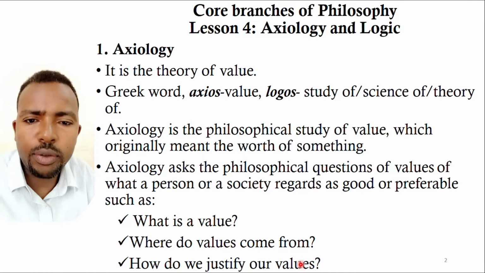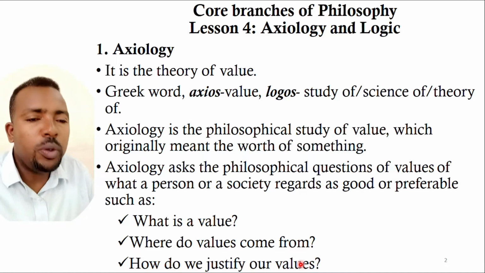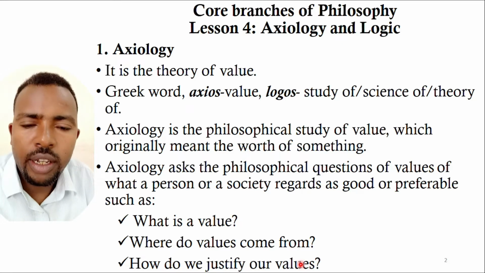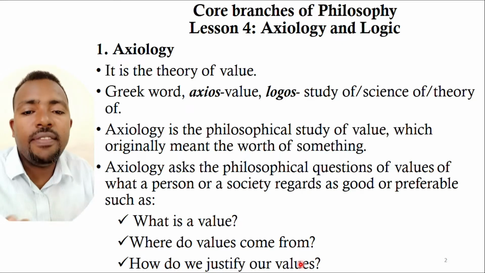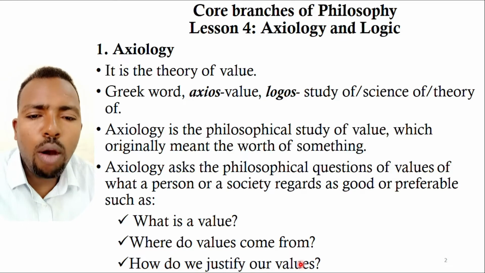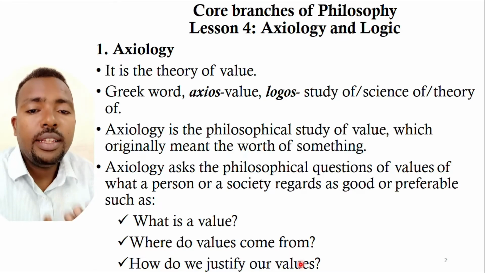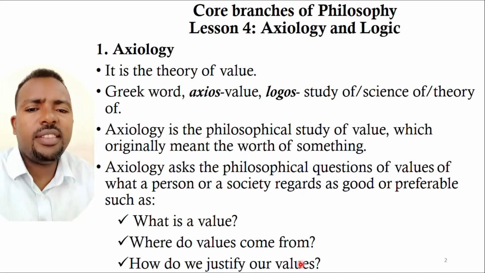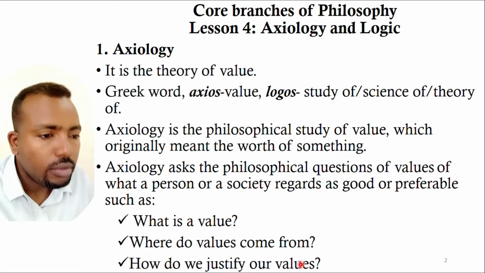This is a value. When we say something is very important, how do we justify the value of importance we find in some particular object? We need a justifiable ground, a justifiable approach, to know and clarify this value.